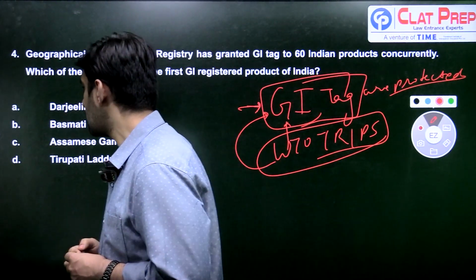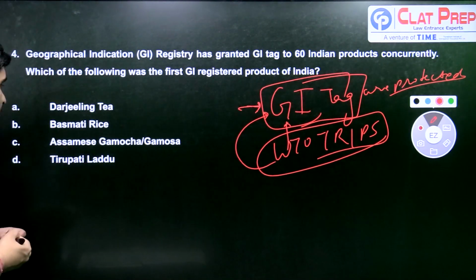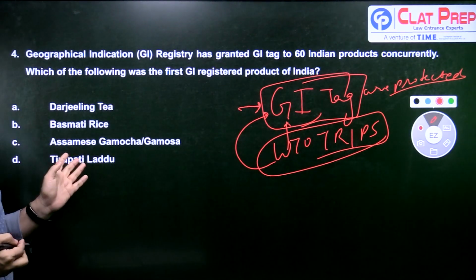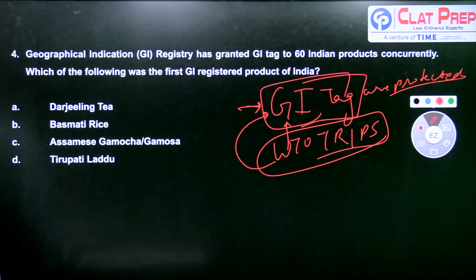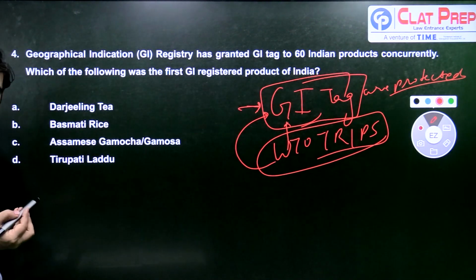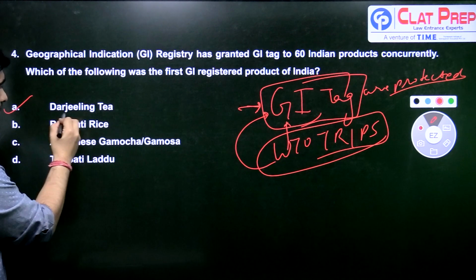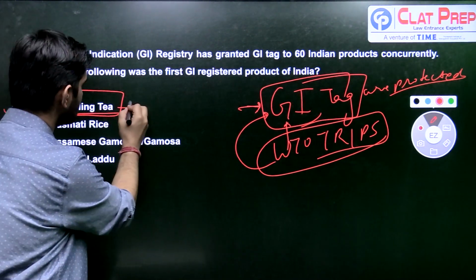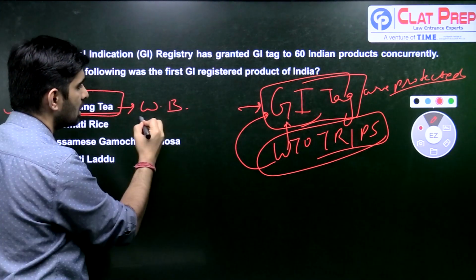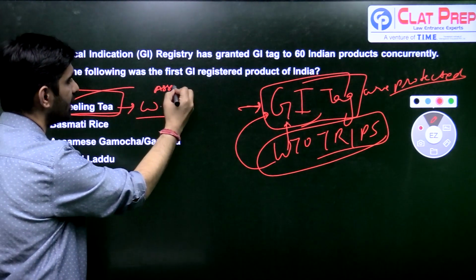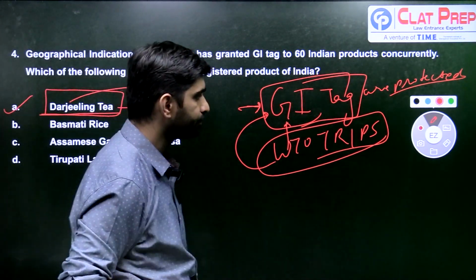So four options we have. Was it Darjeeling tea? Was it Basmati rice? Is it Assamese Gamcha or Gamosa, or is it Tirupati Laddu? So the first GI tag which was given protection from India was Darjeeling tea. Okay, Darjeeling tea, which is from West Bengal. Some people believe it's from Assam, but no, it is from the state of West Bengal.